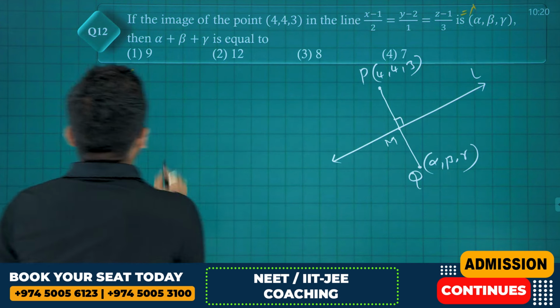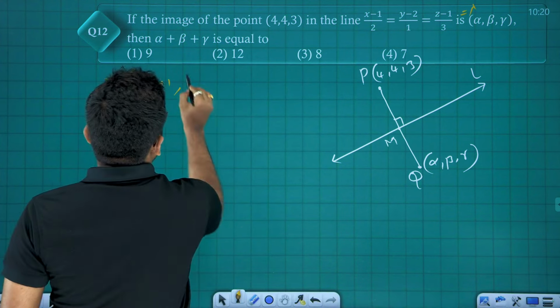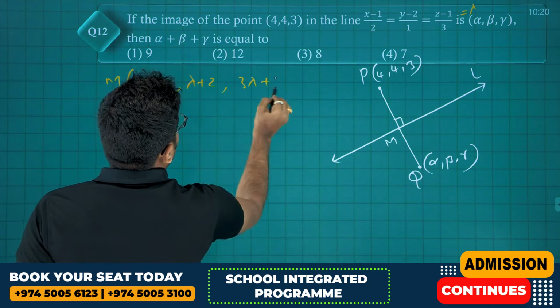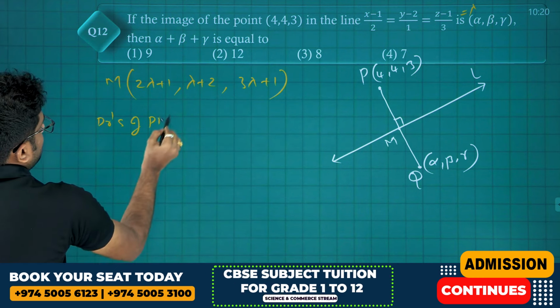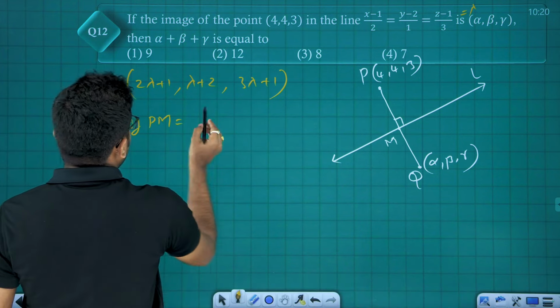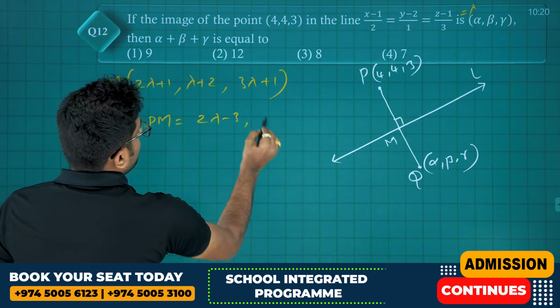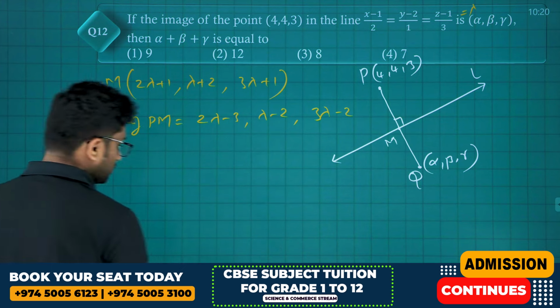Then we get (2 lambda plus 1, lambda plus 2, 3 lambda plus 1). So the DRs of PM will be 2 lambda plus 1 minus 4, which is 2 lambda minus 3, lambda minus 2, 3 lambda minus 2.